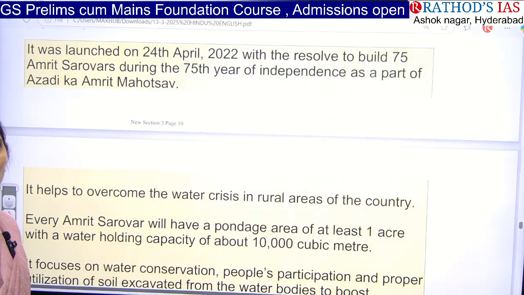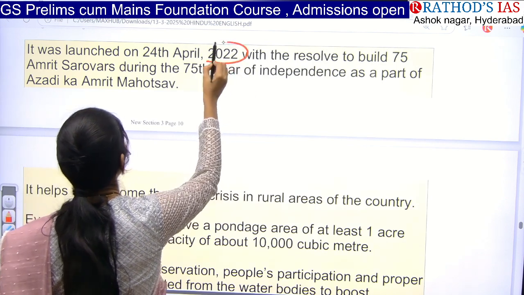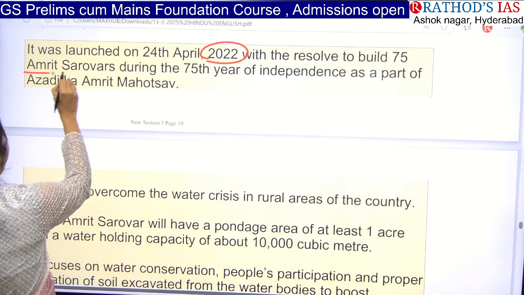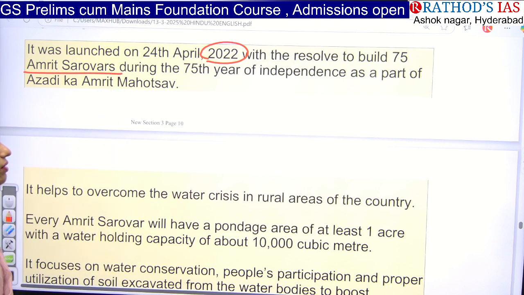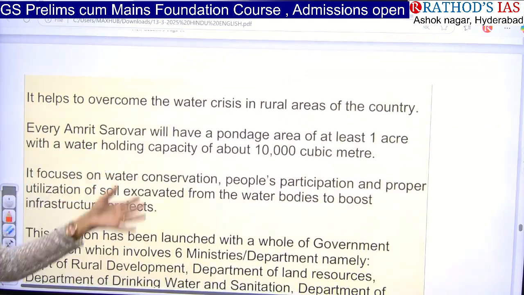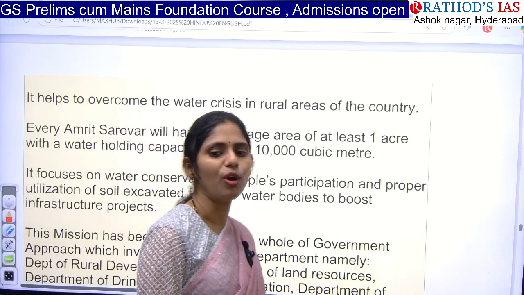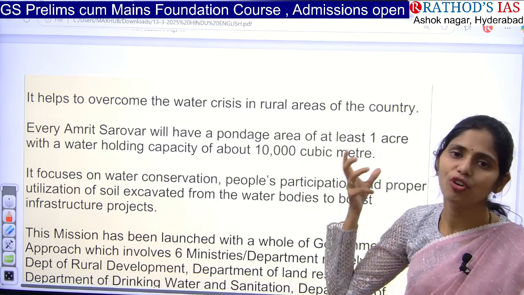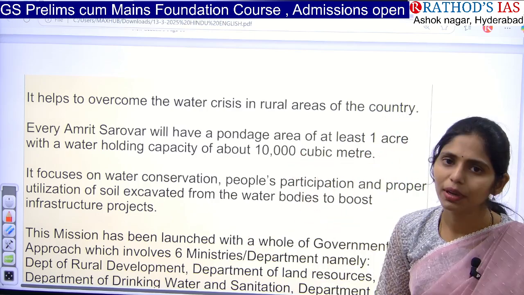So when this scheme was launched in the year 2022, this mission was launched with a resolve to build 75 Amrit Sarovars during the 75th independence as part of Azadi Ka Amrit Mahotsav. So in 2022 itself this had been launched, and actually they want to improve the water holding capacity of ponds. That means we have to go for digging deep of ponds or increasing the area of ponds so that they will have the capacity of holding water of 10,000 cubic meter.